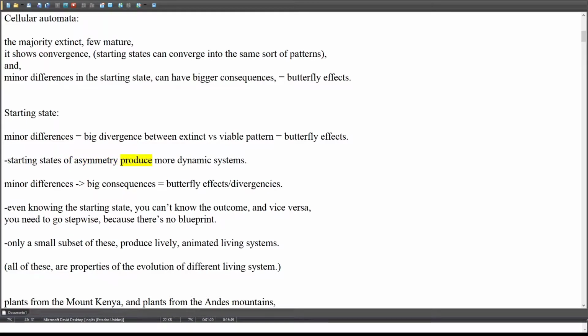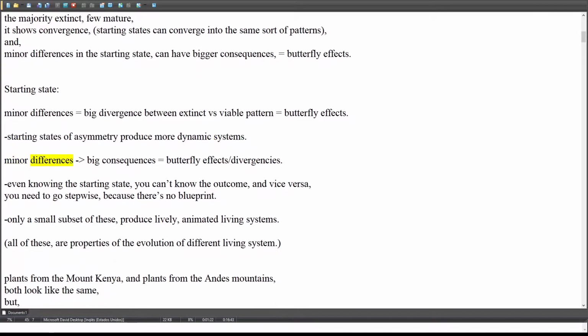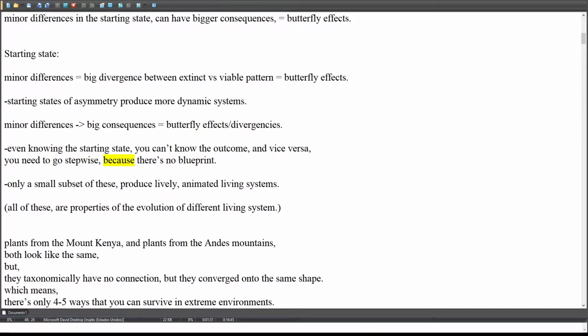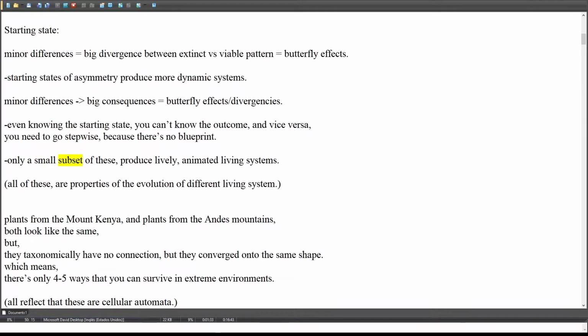Starting states of asymmetry produce more dynamic systems. Minor differences with big consequences equal butterfly effects, or divergences. Even knowing the starting state, you can't know the outcome, and vice versa. You need to go stepwise, because there's no blueprint. Only a small subset of these produce lively, animated, living systems.